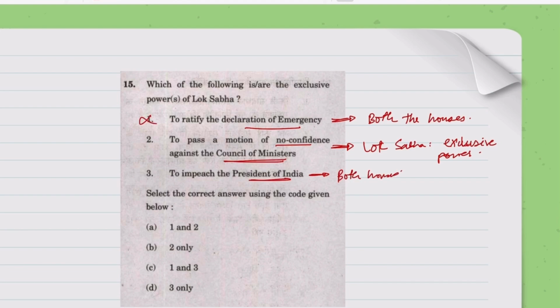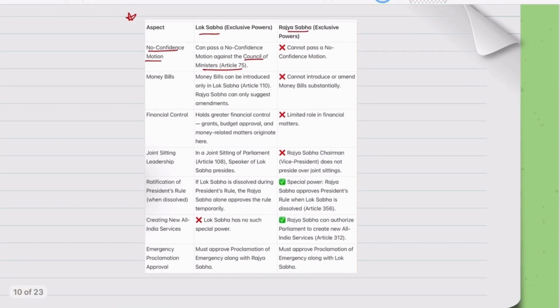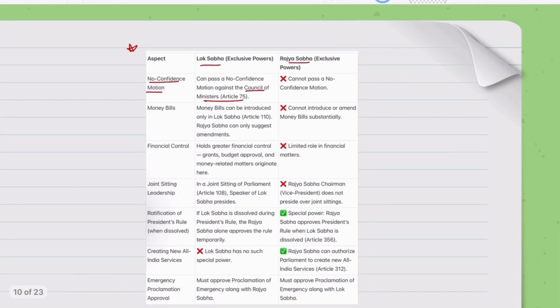So this is incorrect. Only this is correct. Now you make sure that you learn this list properly. Like no confidence, it is the exclusive power of Lok Sabha. Then money bills. As we know, Article 109, time and again we have discussed it, that it is the exclusive power of Lok Sabha to introduce the money bill in the Lok Sabha.